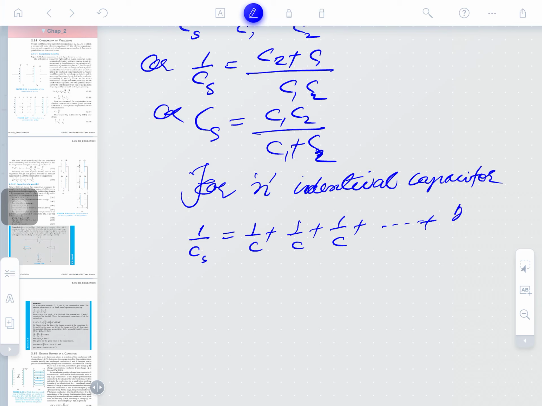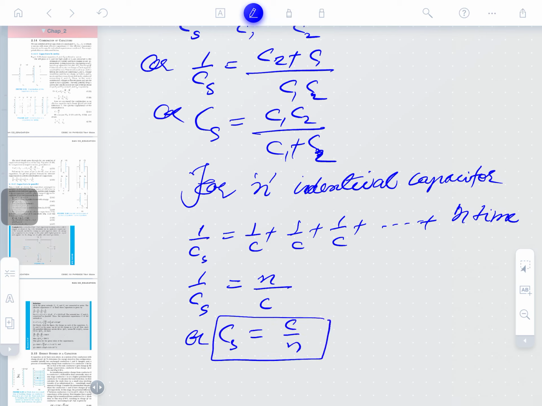It shall be written n times. If I add them 2 times, then 2 times 1 by C, 3 times, then 3 times 1 by C, so for n times we write n times 1 by C. So, 1 by Cs is n times 1 by C, and Cs is equal to C by n, clear.